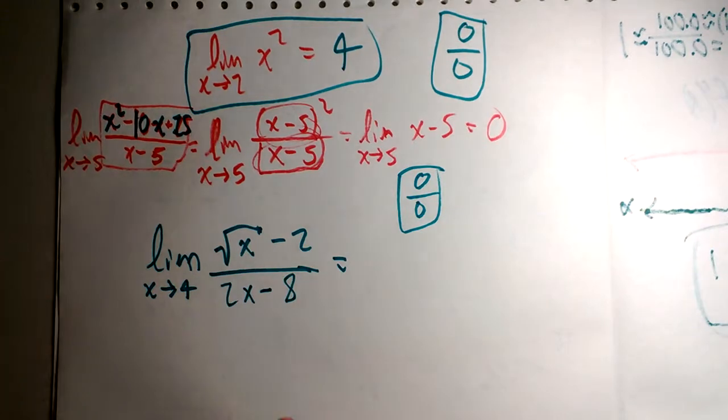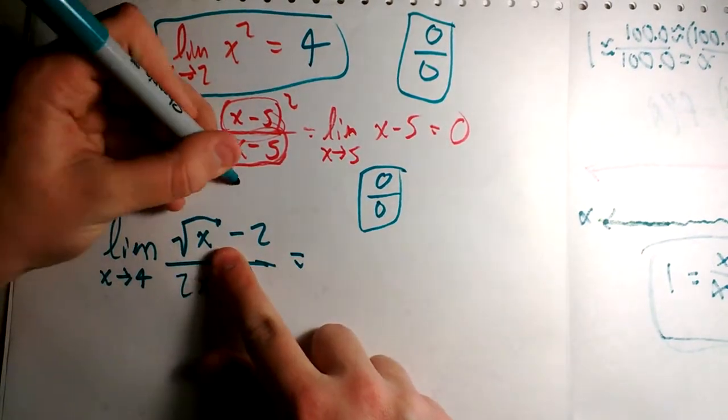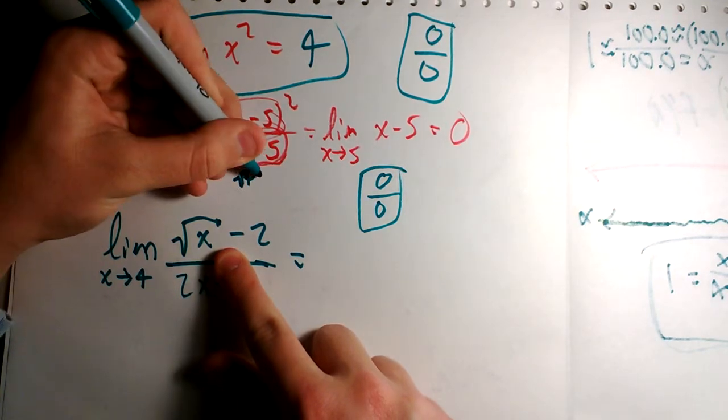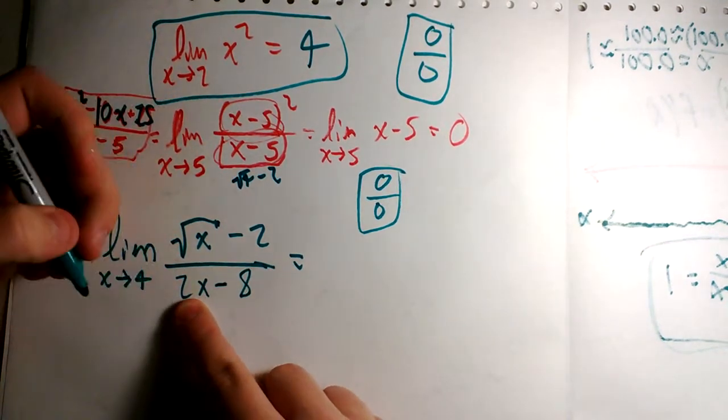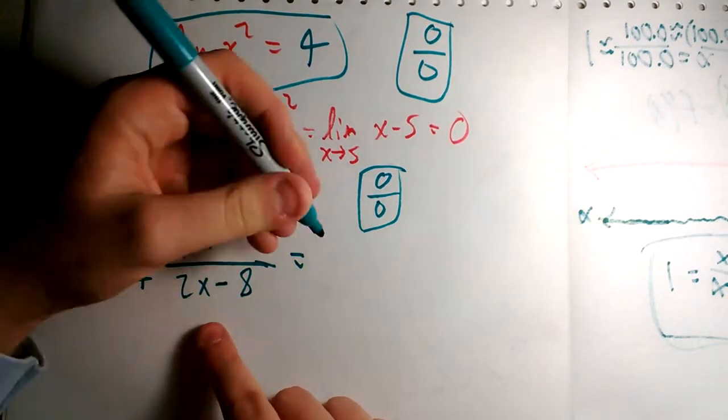But because I chose it, I know it's going to be difficult. So we know we get 0 over 0, because this becomes square root of 4, that's 2, and then this becomes 4 times 2, 8, minus 8, 0. So how do you solve this guy? It's actually kind of fun in my opinion.